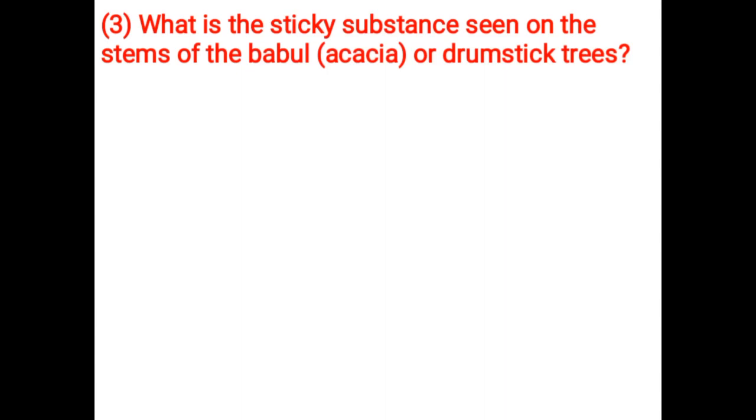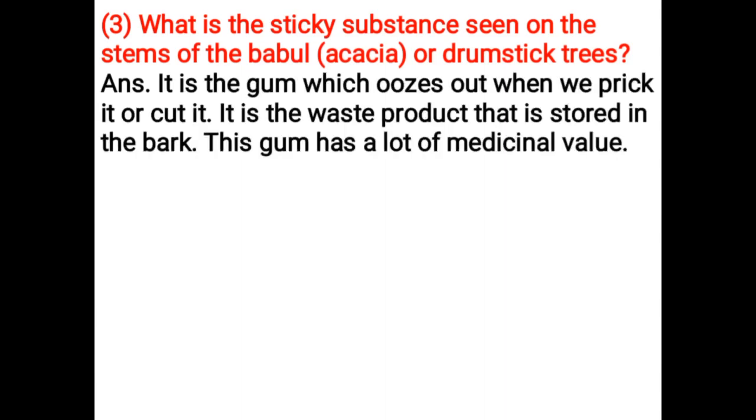What is the sticky substance seen on the stems of the babul, acacia or drumstick trees? It is the gum which oozes out when we prick it or cut it. It is the waste product that is stored in the bark. This gum has a lot of medicinal value.